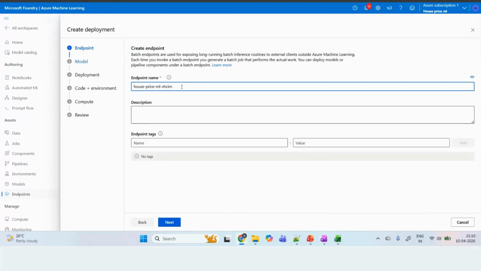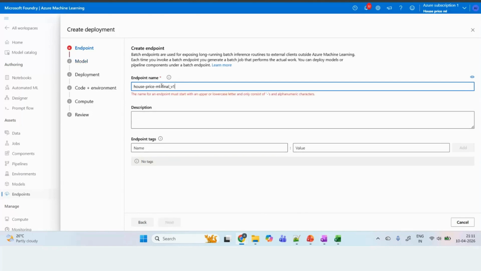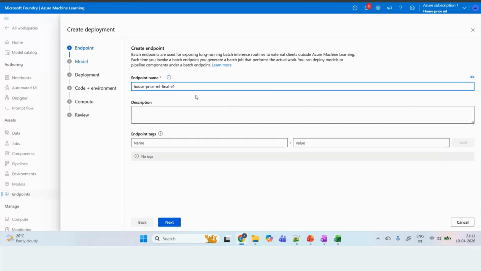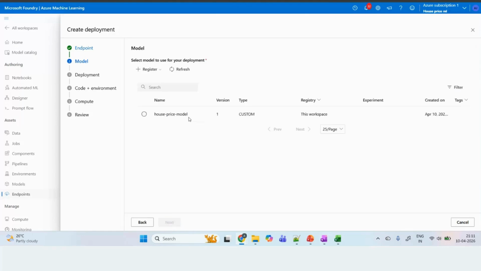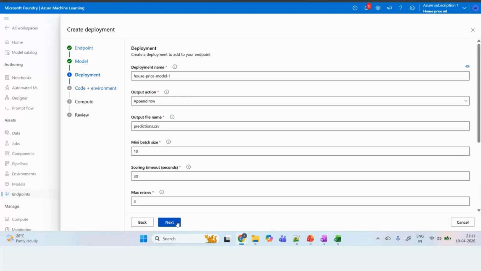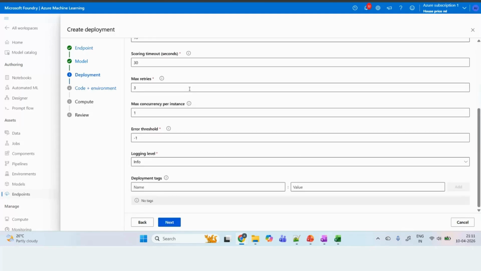Let's suppose I'm giving here final underscore v1, so not this one, hyphen v1. Here no information is required. Click on next. Now see here, it is asking which model you want to deploy. I'm saying this model which we just created. Click on next, and it will ask you for different information.